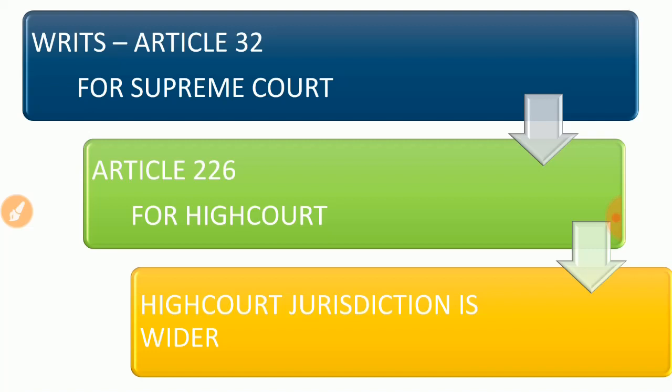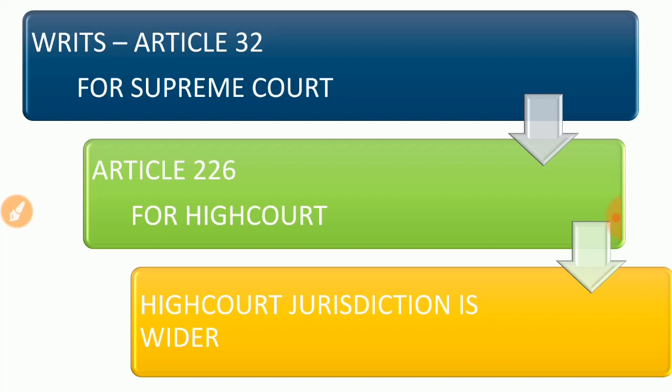So the jurisdiction is wider for the High Court, and the jurisdiction related to writs is mentioned in Article 226, and the same type of writs are there in the Supreme Court for safeguarding our fundamental rights. That's mentioned in Article 32 of the Indian Constitution. So I think it's very clear about the 5 fundamental right protecting writs.